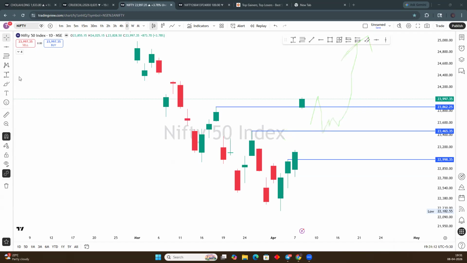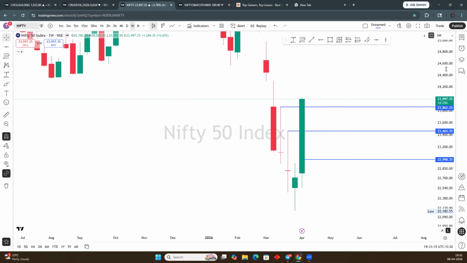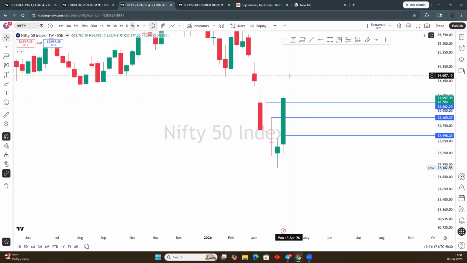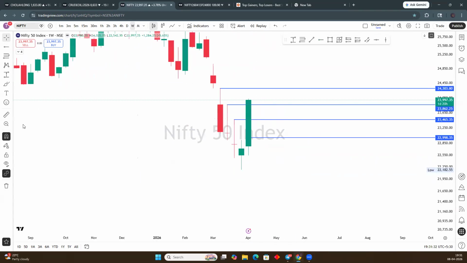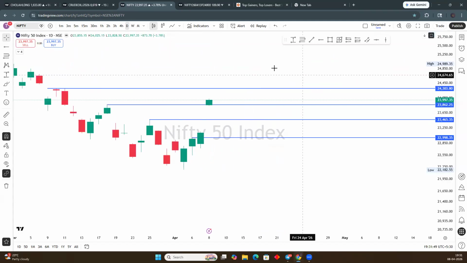In the weekly time frame, if we see, it currently shows a very big green candle, due to the gap we have got today. The next weekly resistance is this one, that is 24,303. If the market is breaching this level, then from this area there can also be a selling area on the weekly time frame basis. Now we will shift to our daily time frame again.